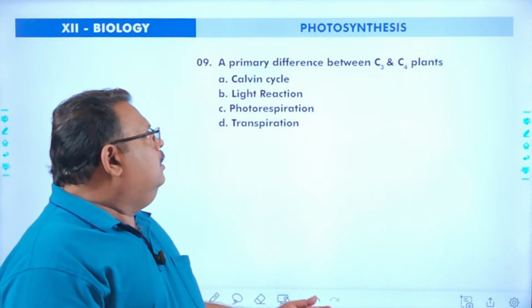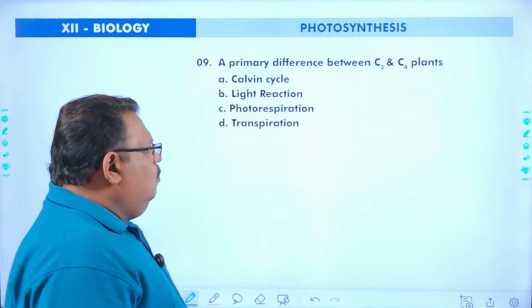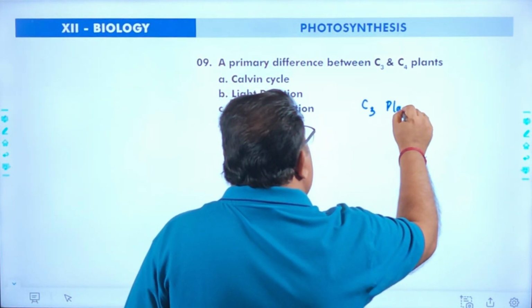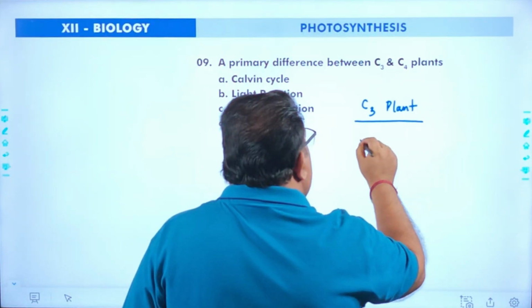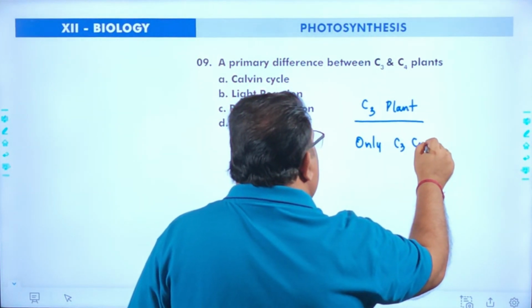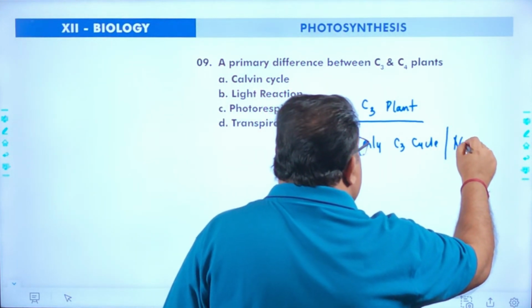Next question. The primary difference between C3 and C4 plants. In C3 plants, only the C3 cycle takes place, and the C3 cycle takes place within the mesophyll.